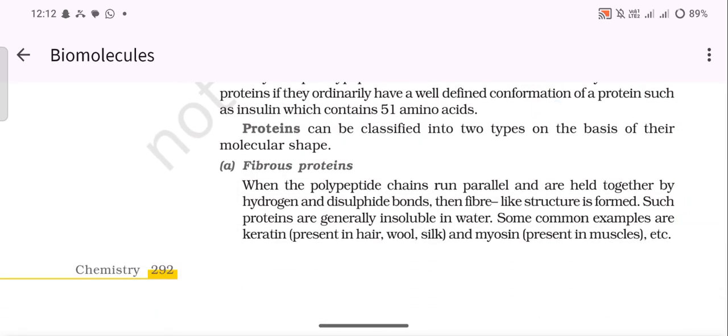Proteins can be classified into two types on the basis of their molecular shape. Fibrous proteins: when the polypeptide chains run parallel and are held together by hydrogen and disulfide bonds, a fiber-like structure is formed. Such proteins are generally insoluble in water. Some common examples are keratin and myosin.